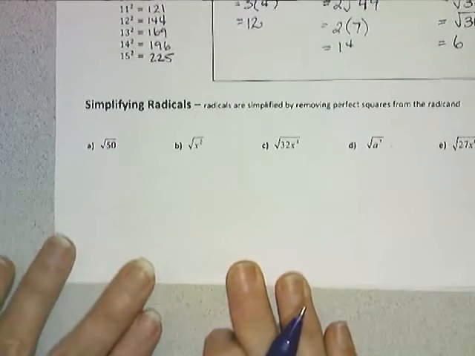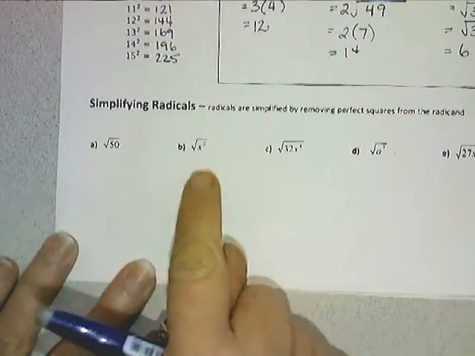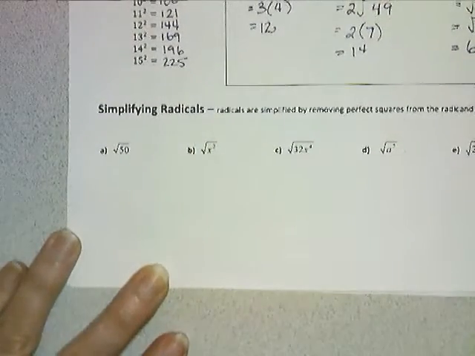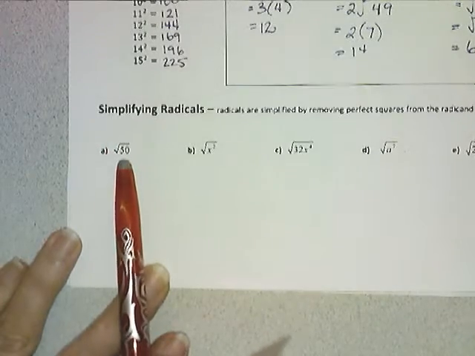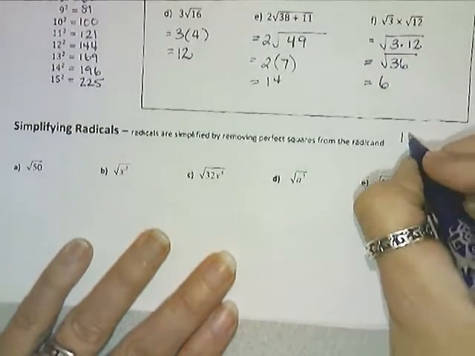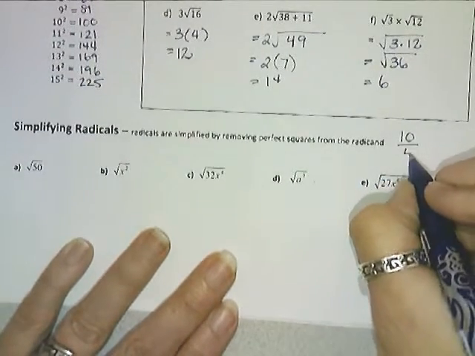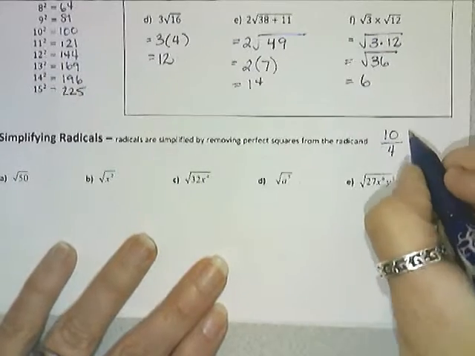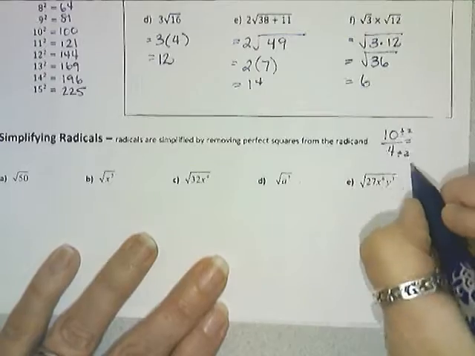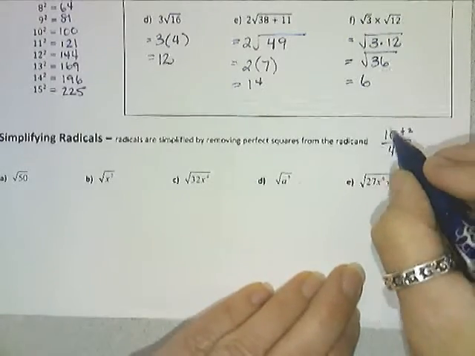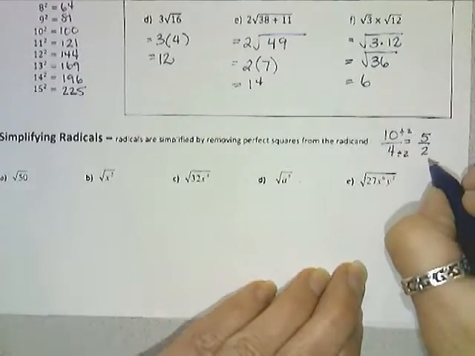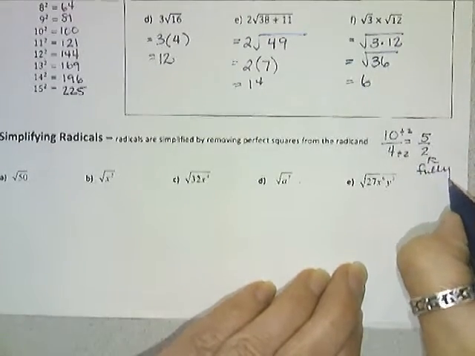Finally, down at the bottom, just talking about some variables under my radical sign and simplifying radicals. I should never leave this as a final answer when I'm working with radicals. Just like on a test, you would never leave me 10 over, let's say, 4, because that fraction can be reduced. And so you would say, okay, well, divide out the 2, divide out the common factor, because that's what fractions are all about, top and bottom, the different factors, and I would get 5 over 2, and that is my fully reduced fraction.